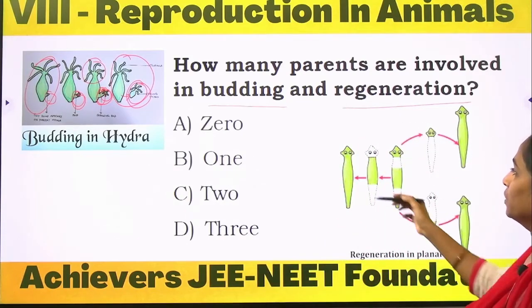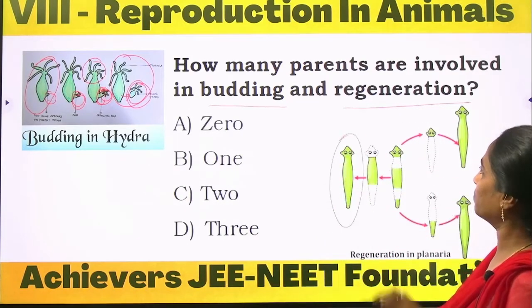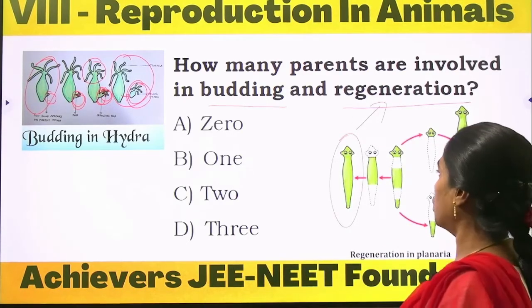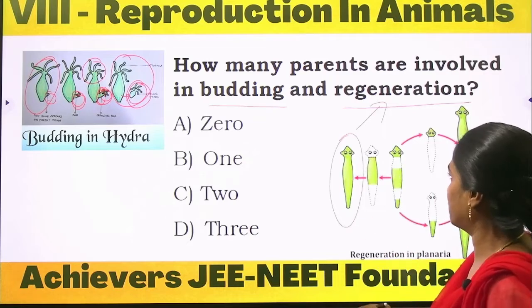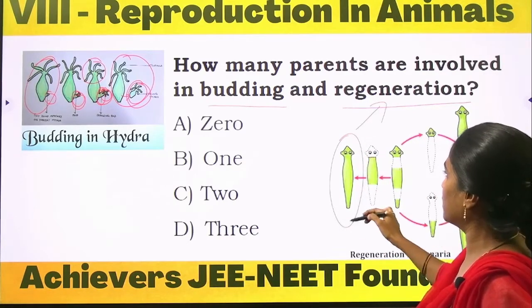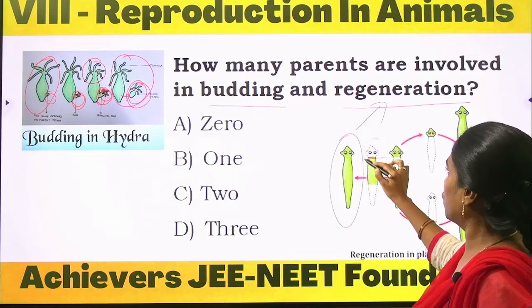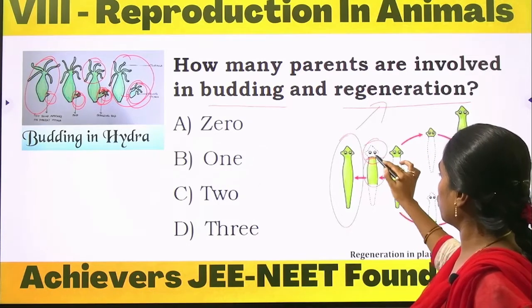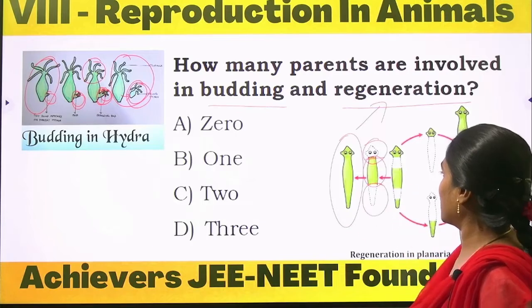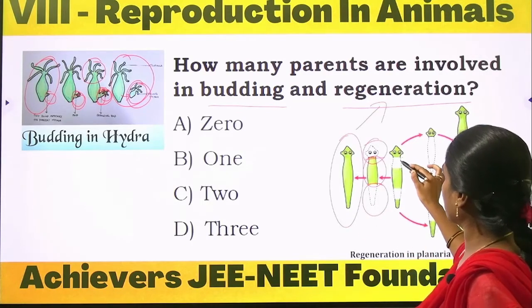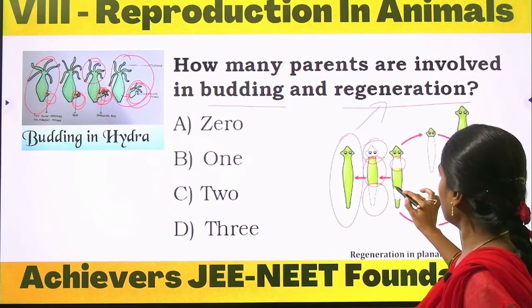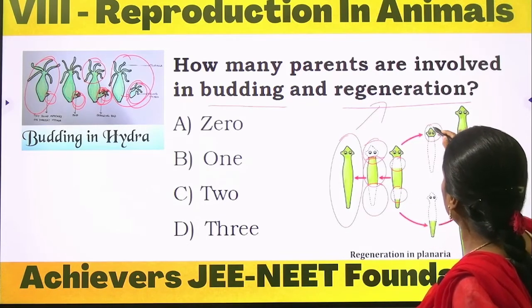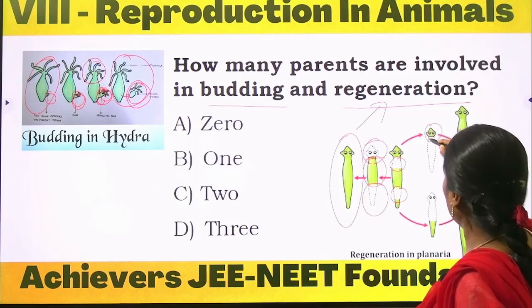And coming to the planaria, an example of regeneration, an asexual mode of reproduction. Here he gave the example of a single organism. Here it got a cut, the head got cut, and this is the abdominal region, this is the last region. Here we can observe the divisions, it is ready to develop, and here we can observe from the head the new individual forms.